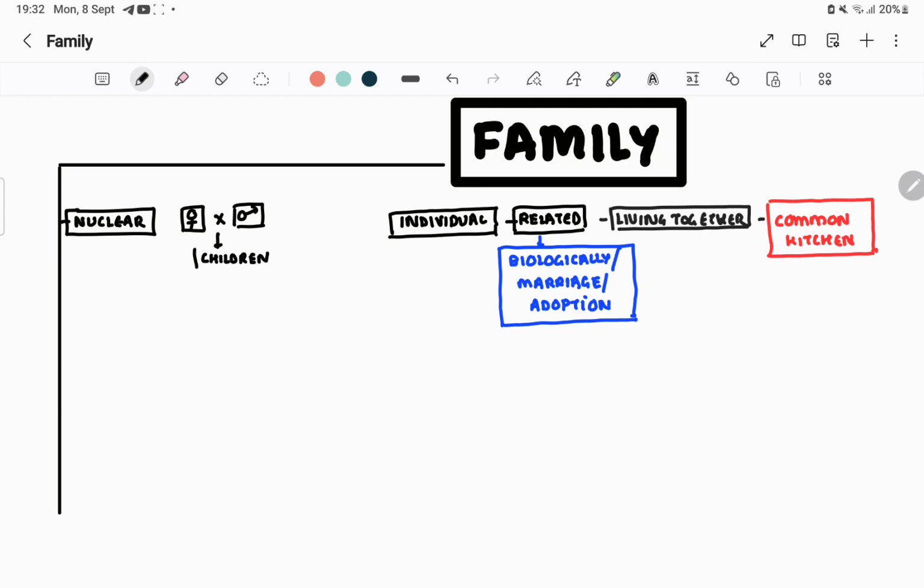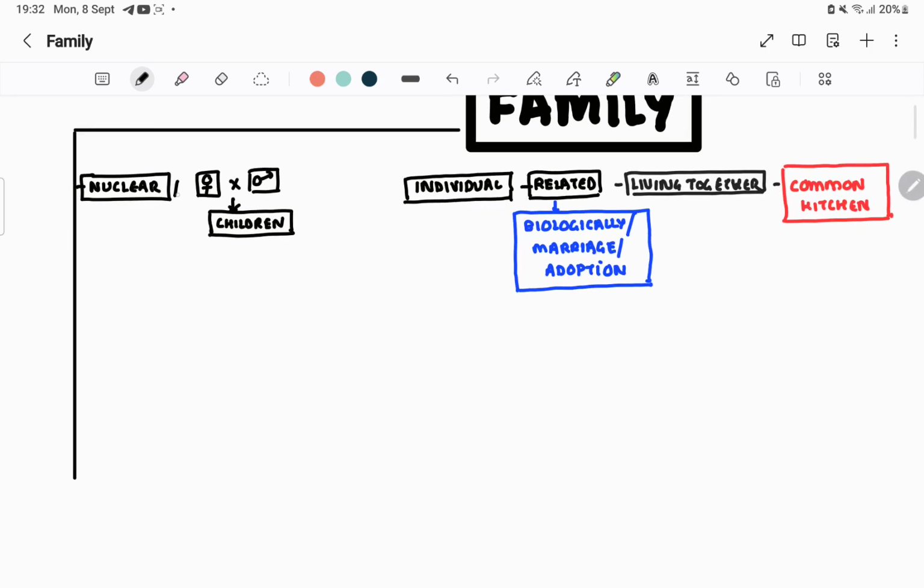Dependent children means their own children who are dependent upon them. And this nuclear family is the basic one, so it is also called elementary family. Nuclear or elementary family.